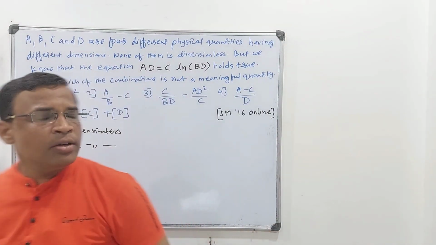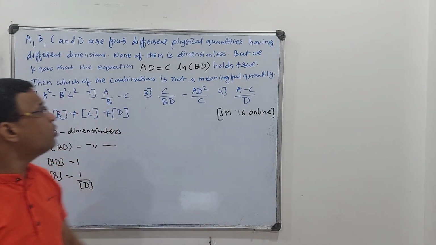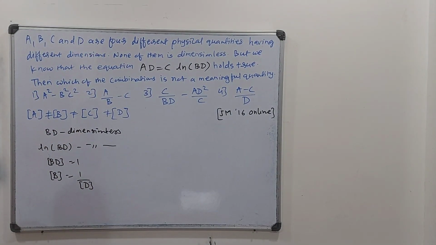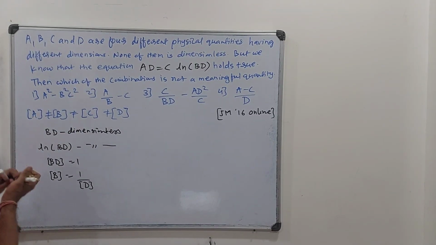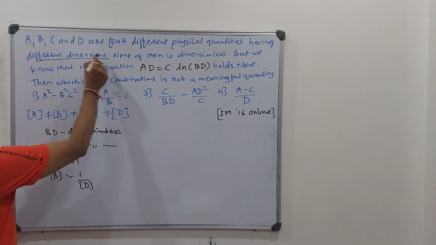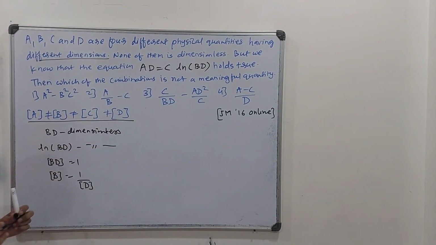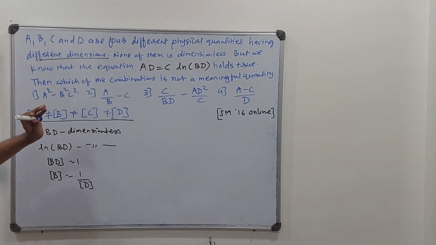Welcome friends. So this is the next question asked in 2016 JEE Mains online mode. A, B, C and D are 4 different physical quantities having different dimensions. So note on each and every point they are having different dimensions. So I concluded it like this. The dimensions of A, B, C, D are not matching. None of them is dimensionless, so each is having some dimension.